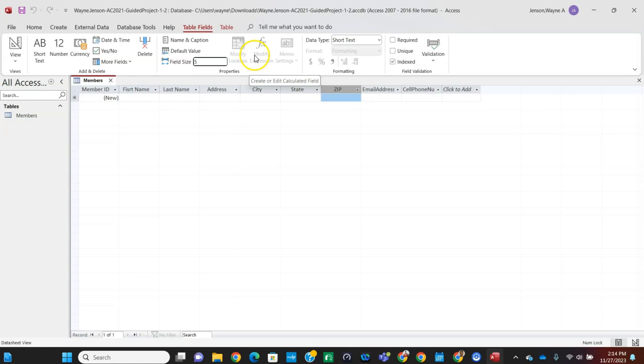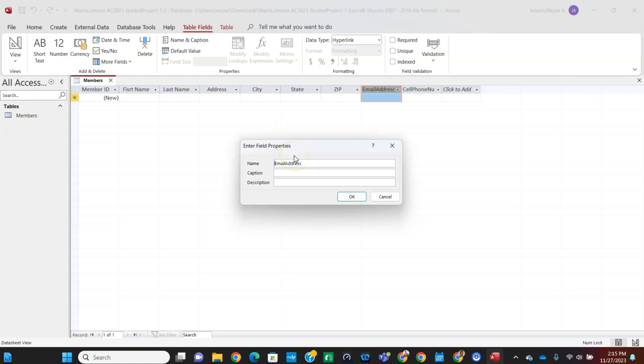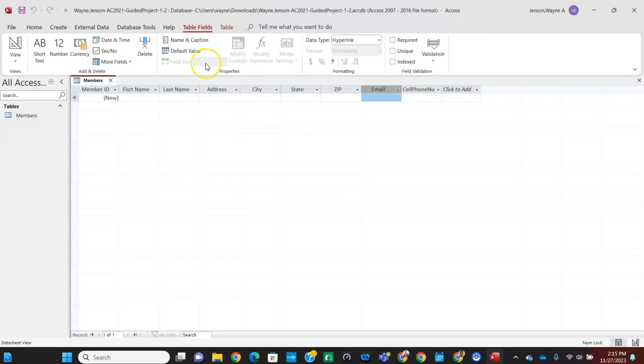And then for the email address, for the caption, we're just going to put email. Make sure you're on the caption field and just put email. And then click OK. And the size doesn't apply to that because it's a hyperlink.